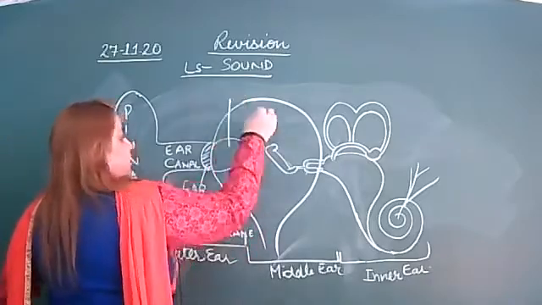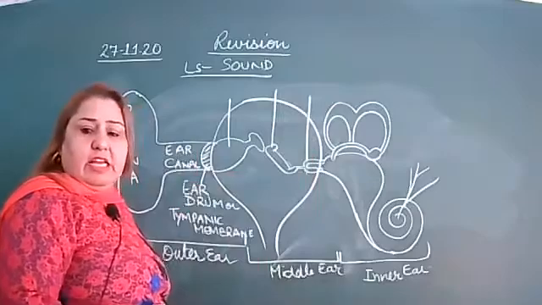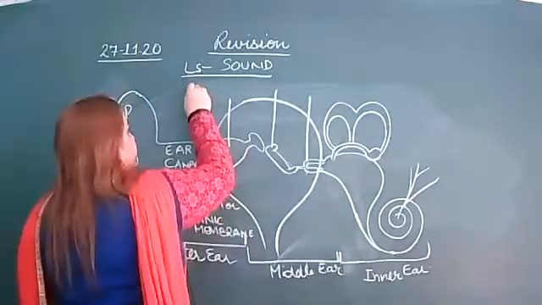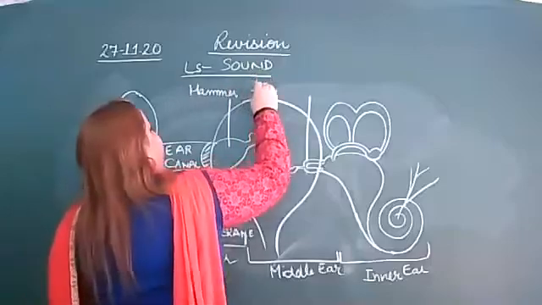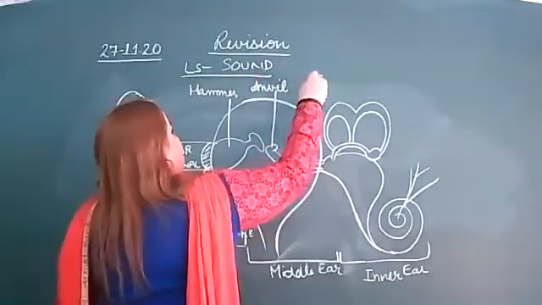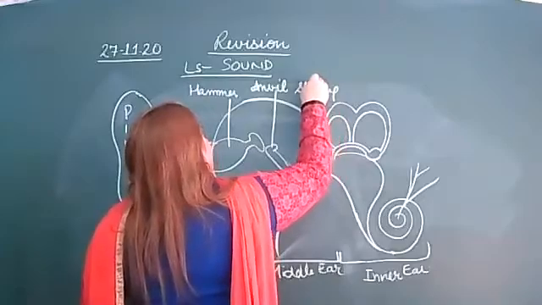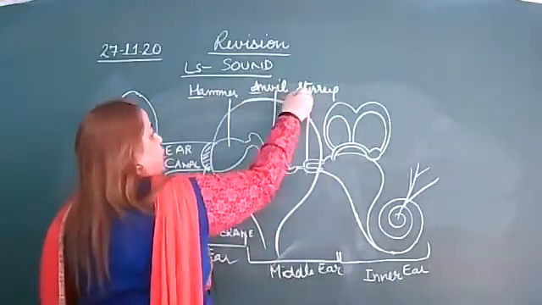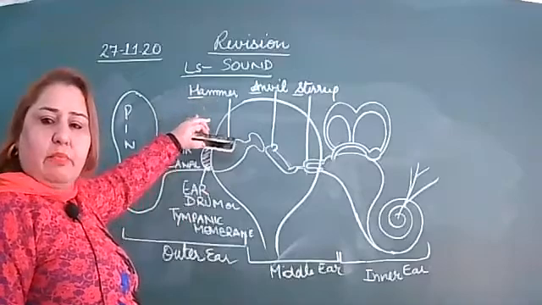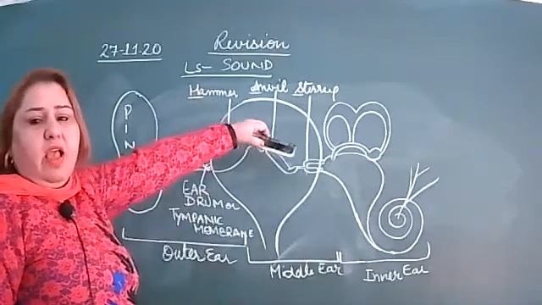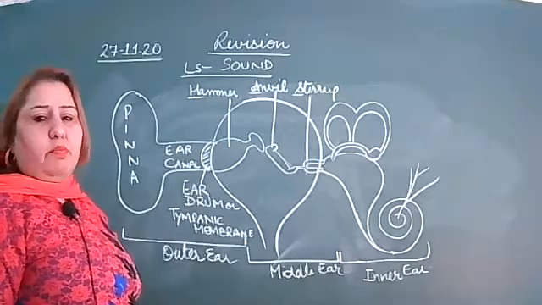Then ear has three bones, right? Ear has three bones: hammer, anvil, stirrup. I told you has, H-A-S. Ear has three bones. H is hammer, A stands for anvil, S stands for stirrup. And stirrup is the smallest bone present in our body.